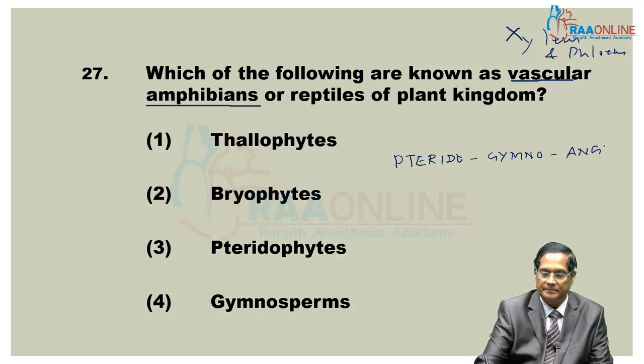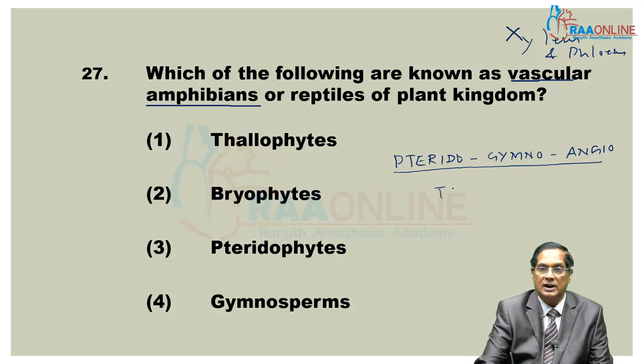All three have true vascular tissue. That's why they are also called tracheophytes, or tracheophyta.